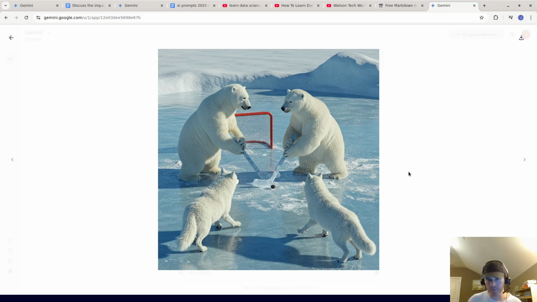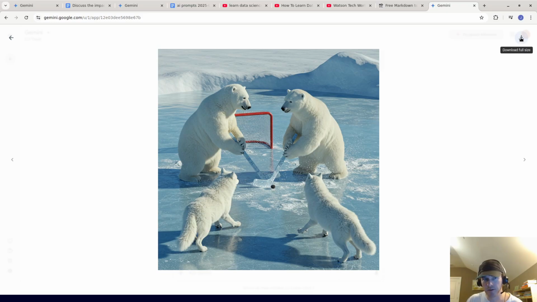At least, and it was generated in less than 10 seconds, which I think is incredible. Having a human artist make this might take several hours, so I think that's incredible. And I think the bears are super realistic. The goal is maybe not that realistic, but I like the wolves. I think they're also very realistic.